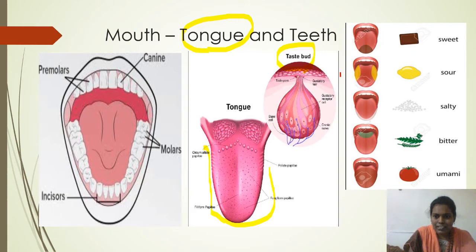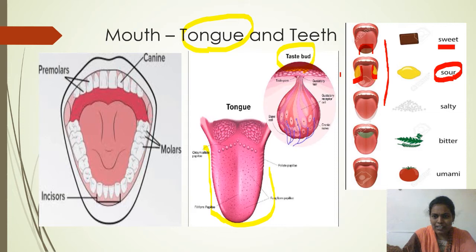Look at this picture here. We identify sweet taste because of the taste buds present at the tip of the tongue. The tip of the tongue contains taste buds which identify the sweet taste. And the second taste, sour. See this? The sides of the tongue, the yellow colored region on the tongue which is represented here, identify the sour taste.